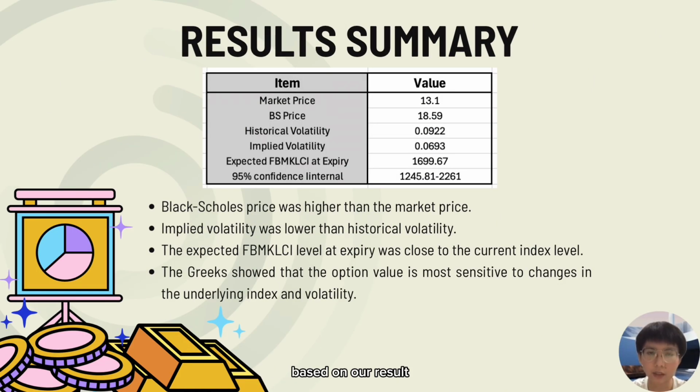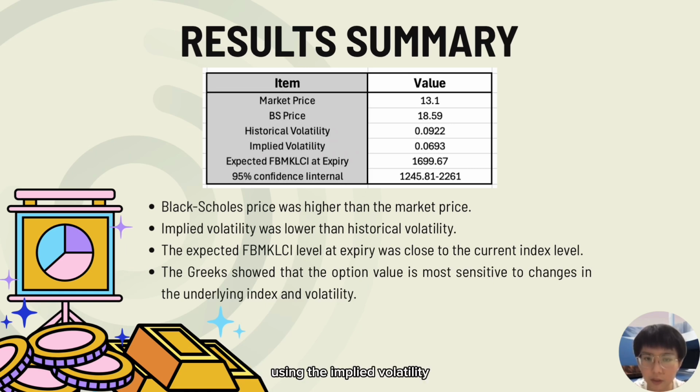Based on our result, the Black-Scholes model estimated a price of 18.59, while the actual market price was 13.10. This means the theoretical value was higher than the market value. We also found that the implied volatility was 6.93% compared with a historical volatility of 9.20%. This suggests that investors expect lower future volatility than what was observed in the past.